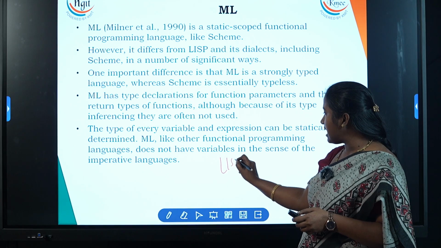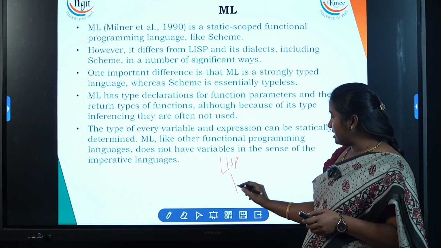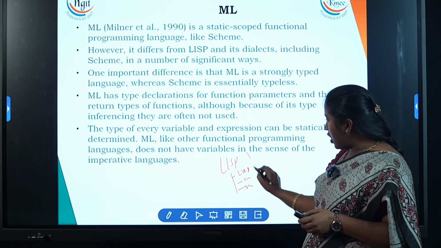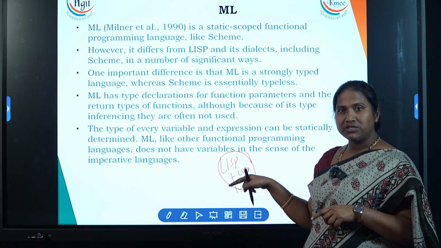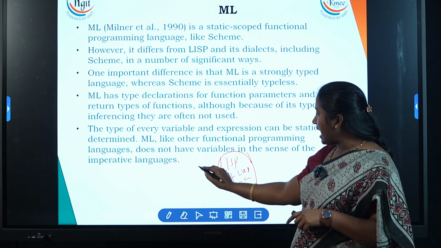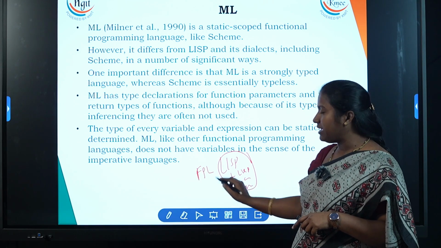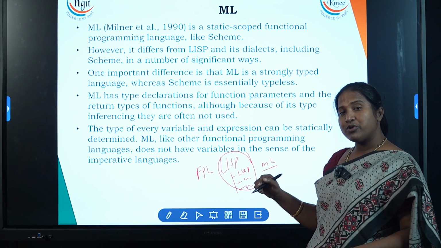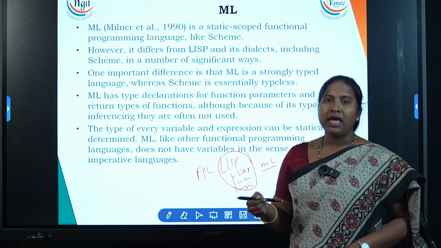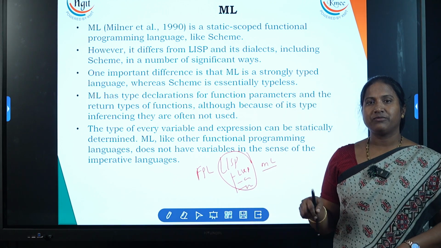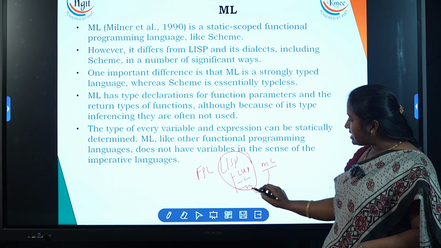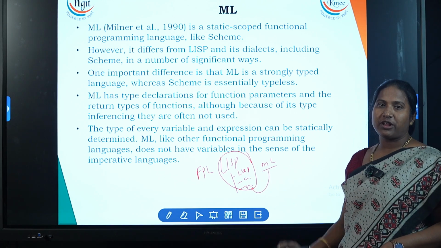Lisp has some dialects, which are Common Lisp and Scheme. All these languages come under one category, functional programming languages. And now I'm going to talk about the next programming language, which is ML. ML is also called a functional programming language, or else ML can also be listed under functional programming languages.